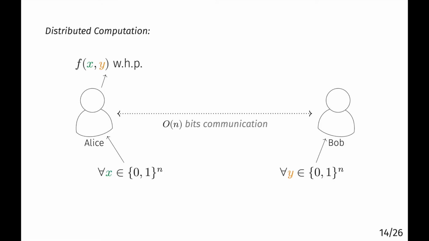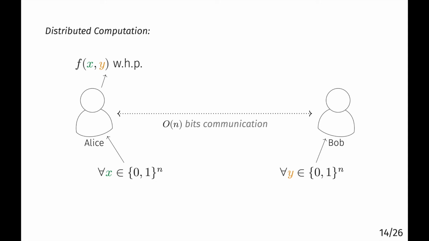Distributed computation is a very different kind of task. In this kind of task, Alice and Bob are allowed to communicate at most little n bits, where little n is the number of input bits given to each player. And Alice needs to output some Boolean function of their input strings with high probability for a worst case input. The minimum amount of communication that they need in order to succeed at this task for a worst case input is the communication complexity of the function.